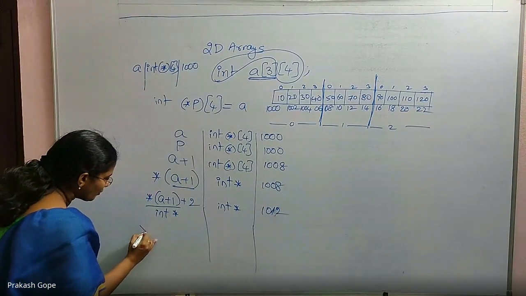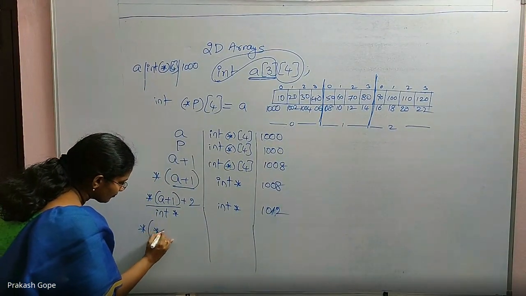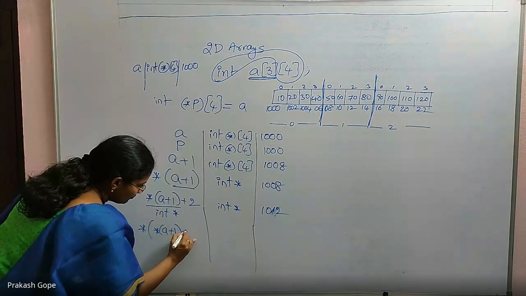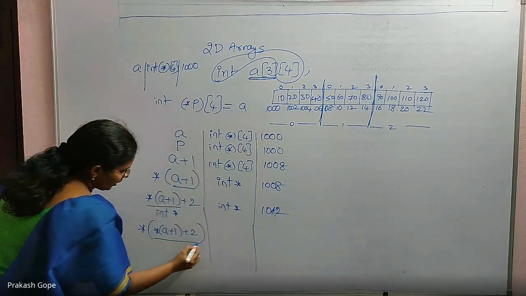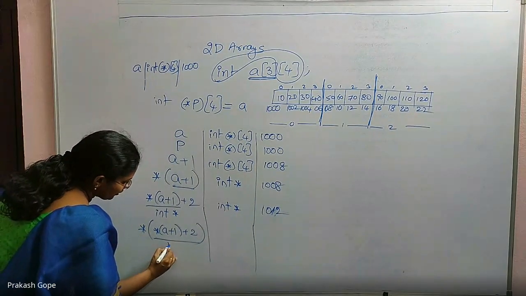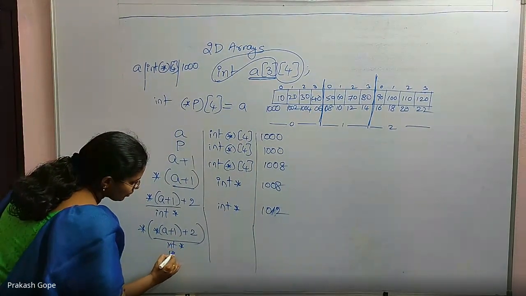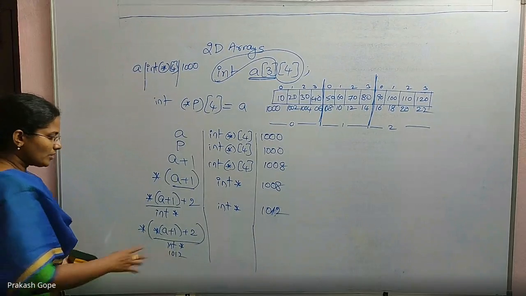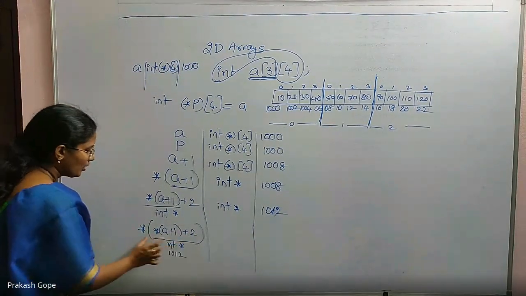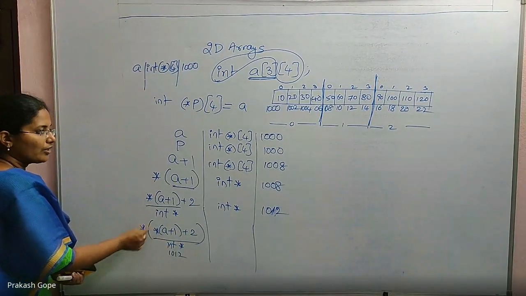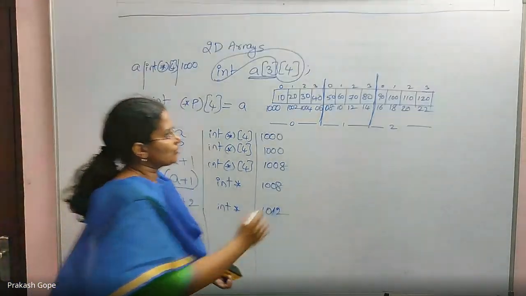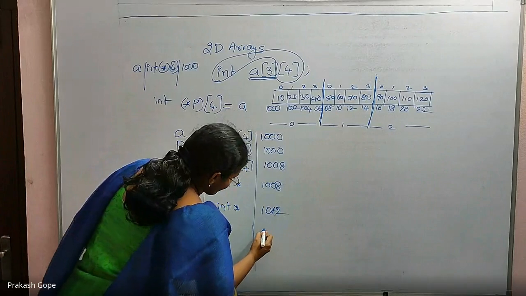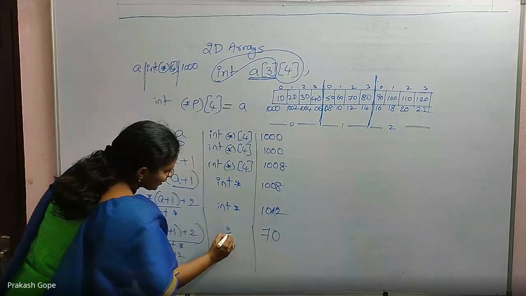For that, if I use one more star: till here it is an integer pointer and its value is 1012. Because this is a simple integer pointer, one dereferencing will give me its content. 1012's content is 70, which is an integer.